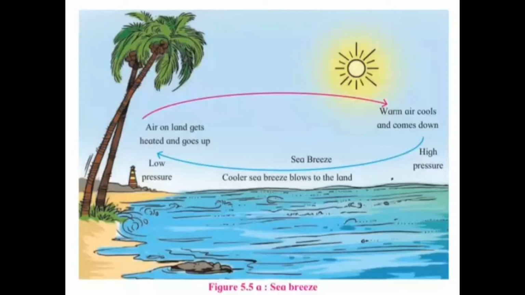Therefore, the air here is warmer. This warm and lighter air on the water goes up, creating a low pressure area. This air then flows towards the land, cools and comes down, creating a high pressure area on the land. As a result, the cooler land breeze blows towards the sea during the night.